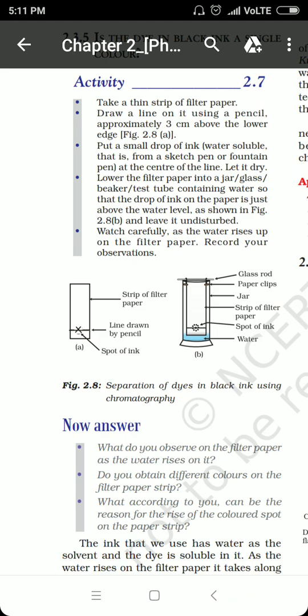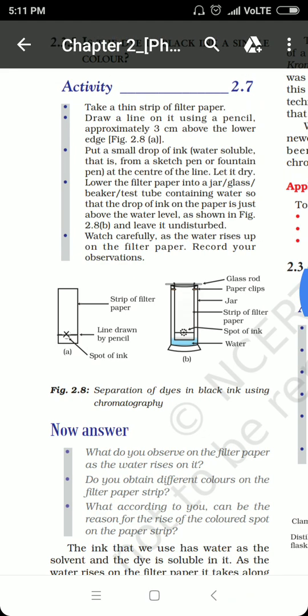Now we will keep this filter paper hanging into a beaker filled with water up to some extent. The water should not touch the mark of pencil, and as we know, filter paper is an absorptive sheet, it will absorb water, and once the water crosses the ink mark, it will dissolve the colored components of ink, right? After some time of leaving it undisturbed, you will find different patches of colors on the filter paper. The patches that are found at the highest position will have maximum solubility in water, and in this way you will be able to see the different components of colors in the ink.